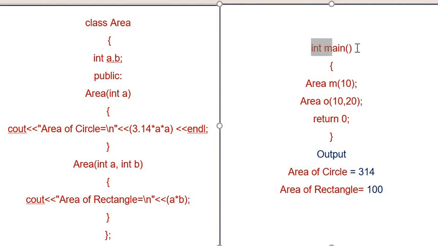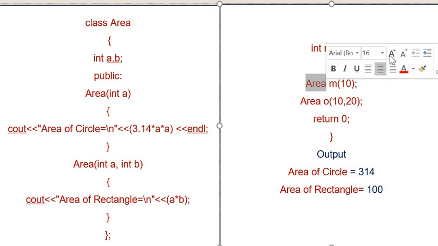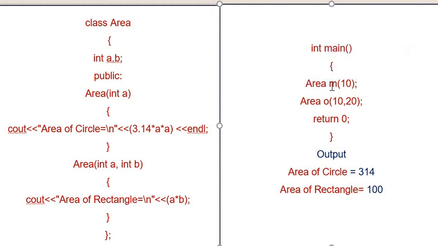So our program will execute from the main function. In the main function we will create an object of area. We have created the object of area as m, and at the same time we are passing a value as 10, and the value 10 is one argument, and for that the one-parameter constructor will be executed.